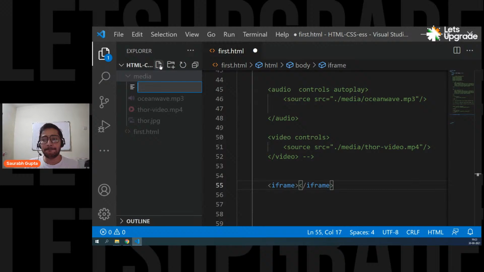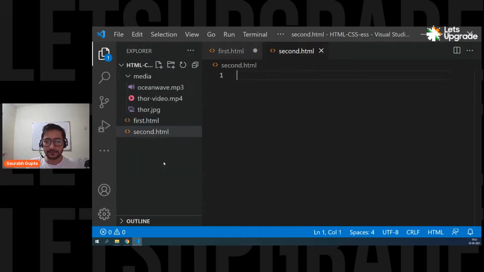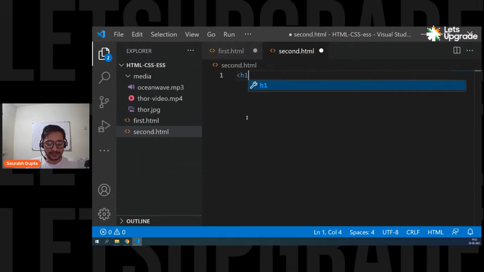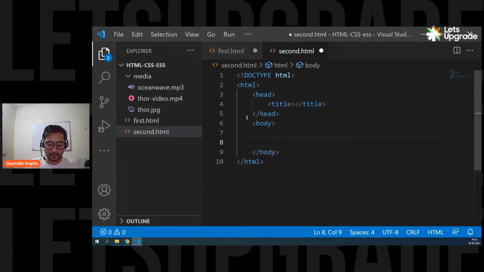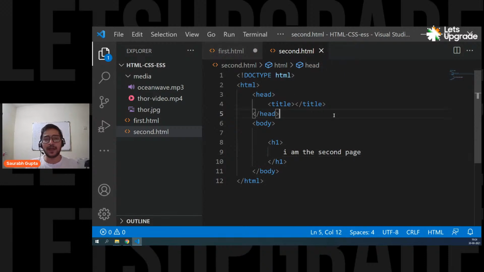Let me do one thing. Let's just go here, not in media actually, outside media. Let's create one more HTML file. Let's call it second.html. Let's just put anything, like an h1. Let me put the boilerplate first. And inside the body, let me simply put an h1: I am the second page. Okay, so now guys, see, I have a new page.